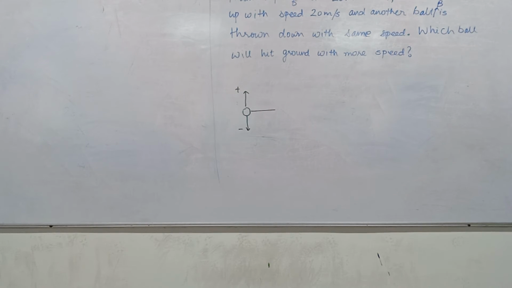Acceleration due to gravity is always the same. We are doing calculation from which point to which point? A, for velocity zero.